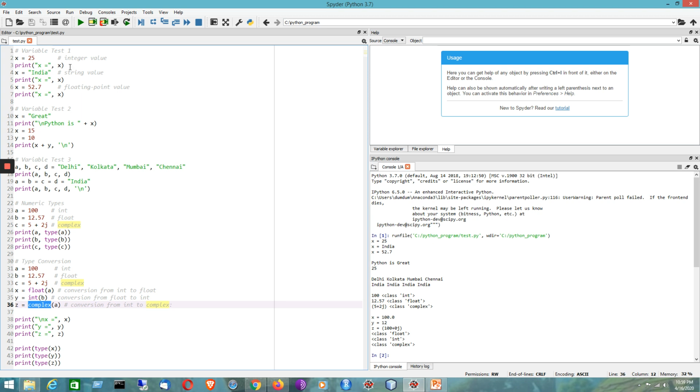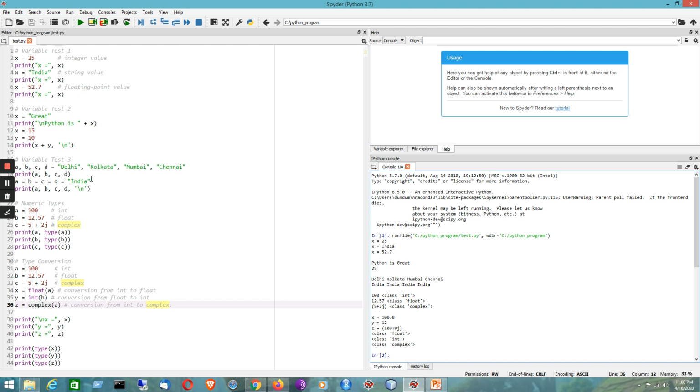For the first case, like variable test1, the result is pretty straightforward. It is just trying to print the value. Say x equal to 25, that means it is representing integer number. X equal to, then comes India, that is representing a string value, and x equal to 52.7, that is representing a floating point number.